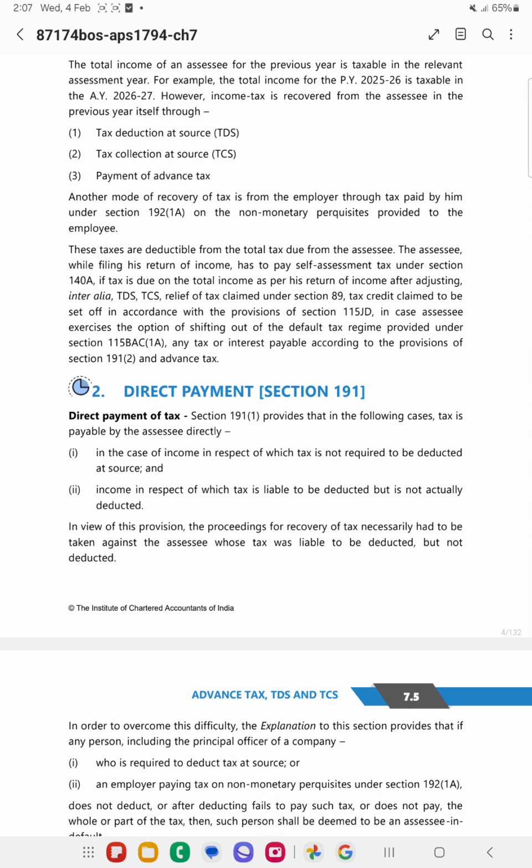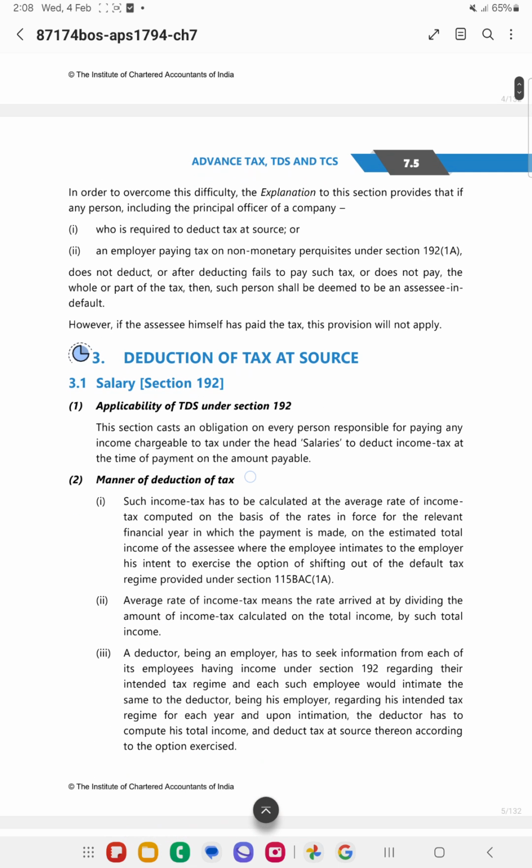However, the tax may be required to be paid in the assessment year if the tax is liable to be deducted but actually it is not deducted, or the provisions of tax deduction at source are not applicable. Then in such cases, whatever income tax is there will be paid in the assessment year itself.